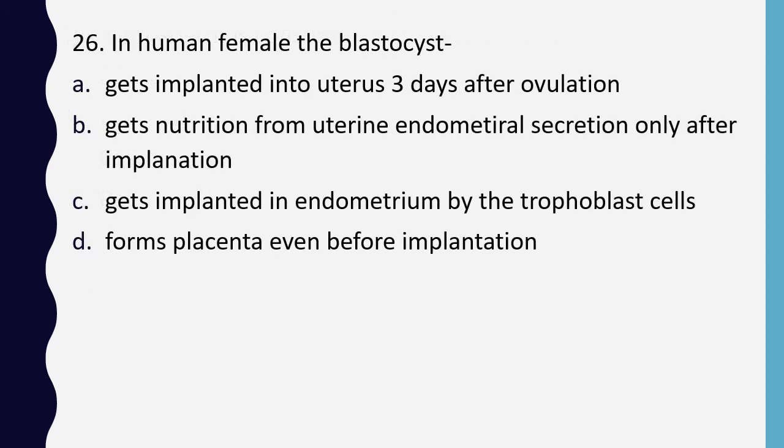Question number 26. In human female, the blastocyst gets implanted into uterus 3 days after ovulation, gets nutrition from uterine endometrial secretion only after implantation, gets implanted in endometrium by the trophoblast cells, forms placenta even before implantation. Correct answer is option C, gets implanted in endometrium by the trophoblast cells.